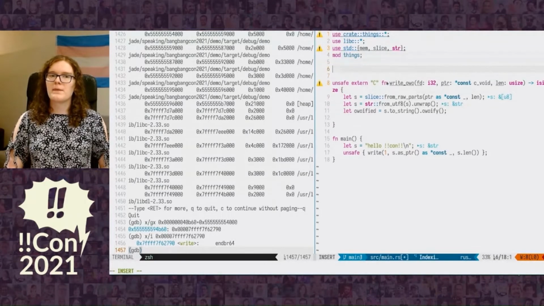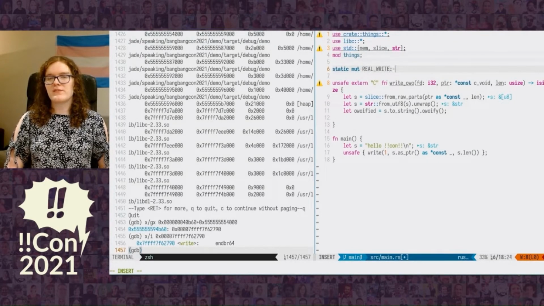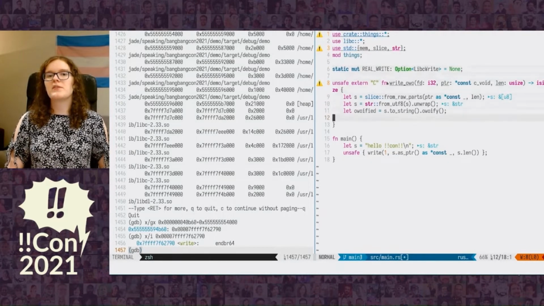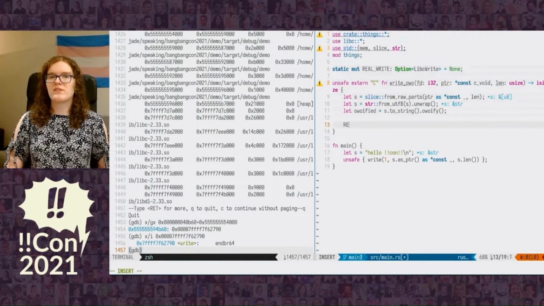However, since we are going to overwrite the pointer to the write function, we have to store away its original value because we can't call it through its normal method. So we're going to make a global variable that we're just going to store the address of the write function at.